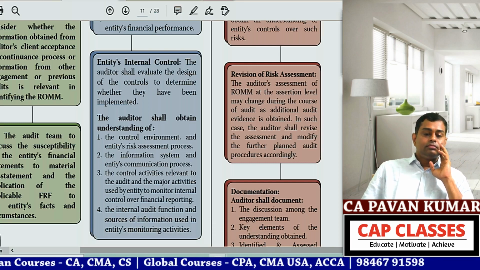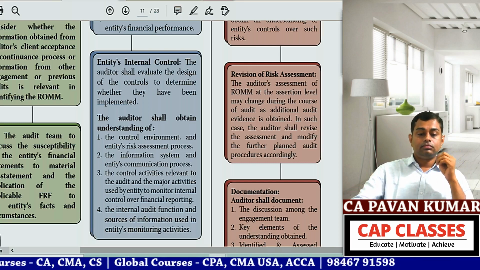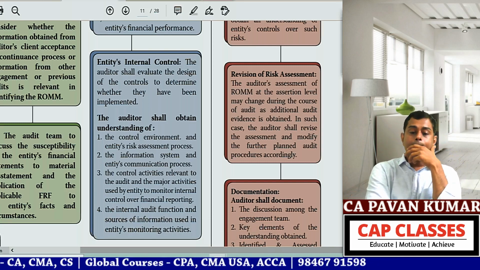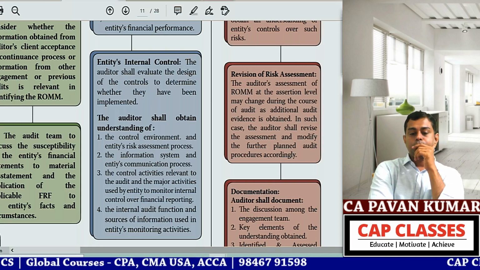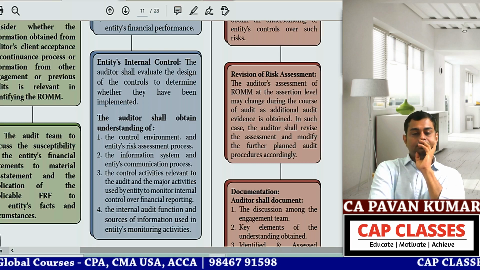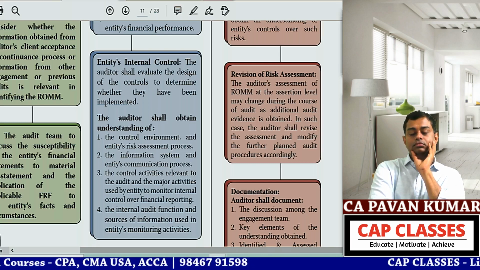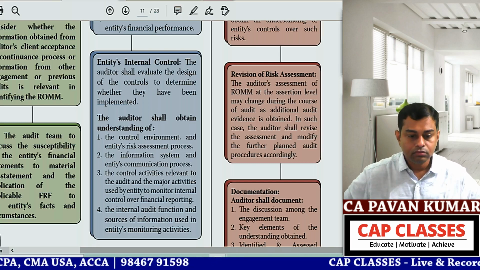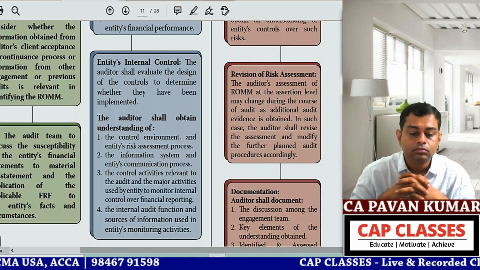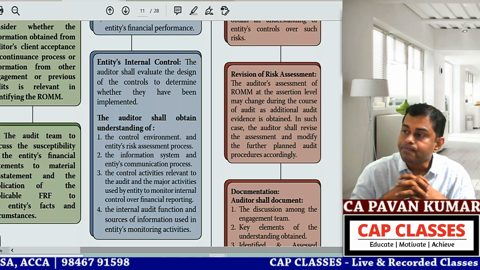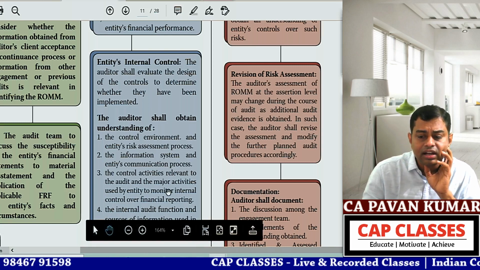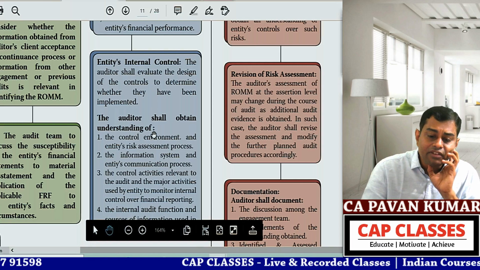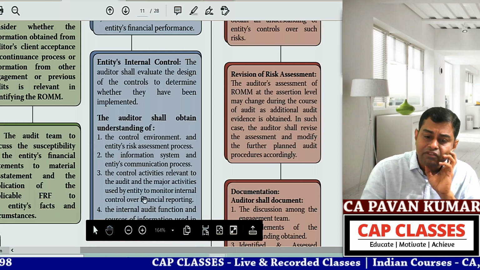The auditor shall obtain an understanding of the control environment and entities' risk assessment process, the information system and entities' communication process, the control activities relevant to the audit and the major activities used by the entity to monitor internal control over financial reporting, the internal audit function and sources of information used in entities' monitoring activities. Have you read these points anywhere? Can anyone in the chat box tell me what these points are?